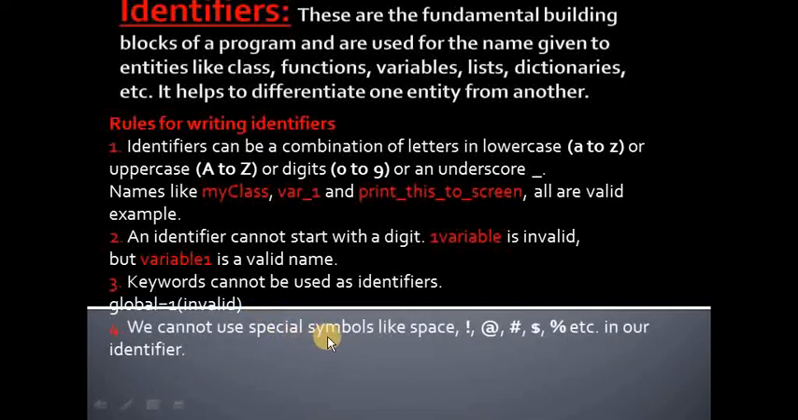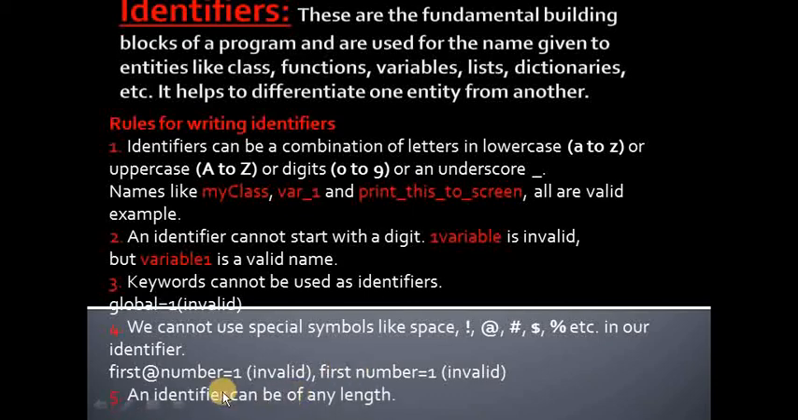We cannot use special symbols like space. Space is also not allowed. Special symbols like exclamation mark and @ are not allowed in an identifier. For example, first@number equals to 1 is invalid because you are using a special character. First number equals to 1 is invalid because you are using a space. And the next one is an identifier can be of any length. You can write the name of a variable of any length.